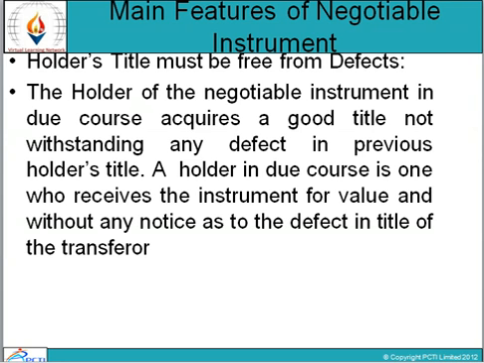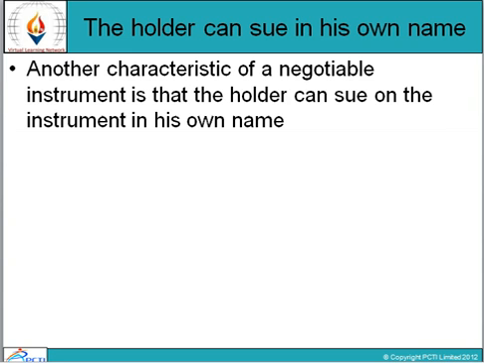Main features of negotiable instrument. Second, holder's title must be free from defects. The holder of the negotiable instrument in due course acquires a good title notwithstanding any defect in previous holder's title. A holder in due course is one who received the instrument for value and without any notice as to the defect in title of the transferor. The holder can sue in his own name. Another characteristic of negotiable instrument is that the holder can sue on the instrument in his own name.